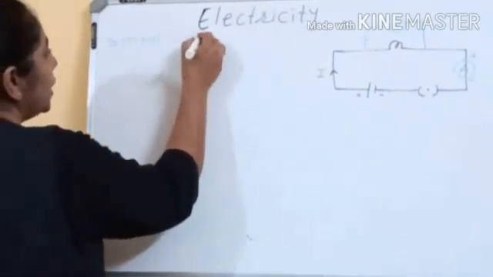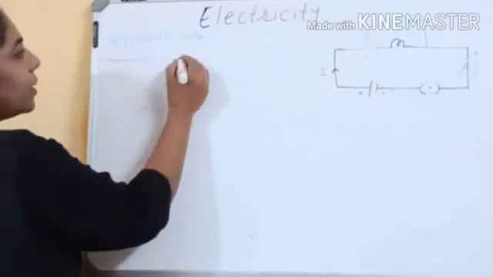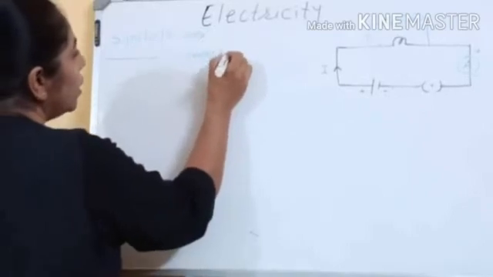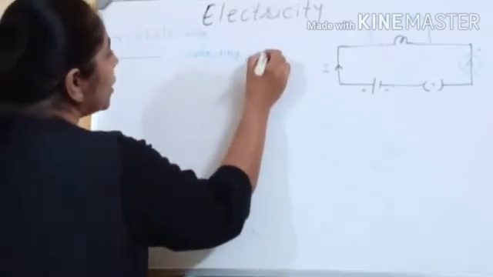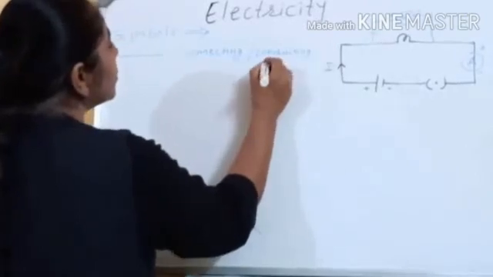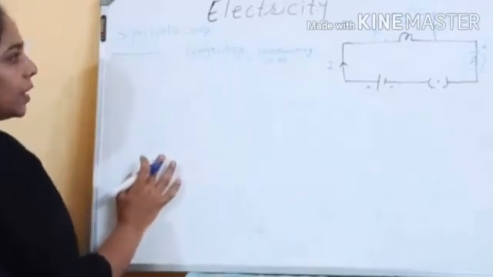In any electric circuit, if a straight line is there, it is the symbol of a connecting or conducting wire. Connecting wire should be conducting.